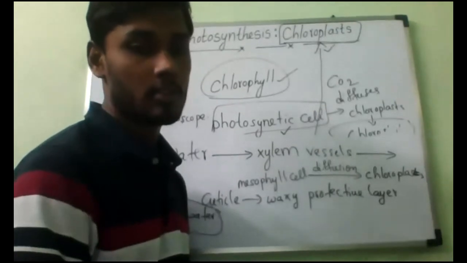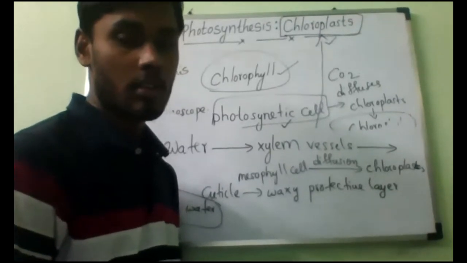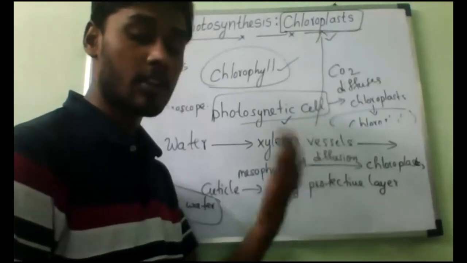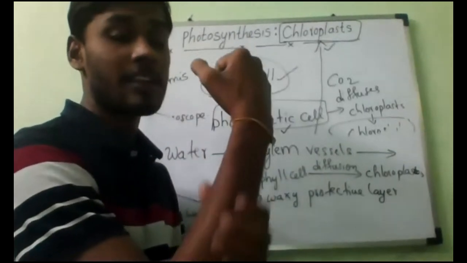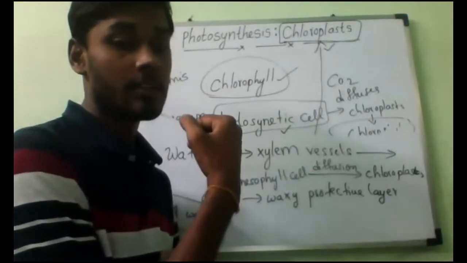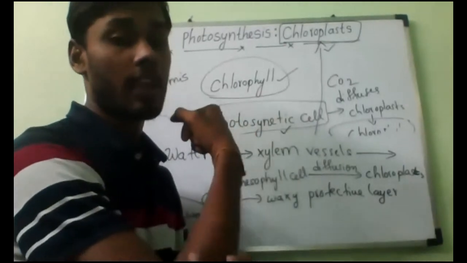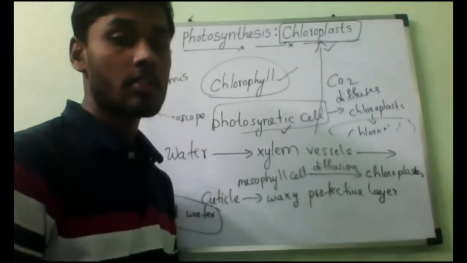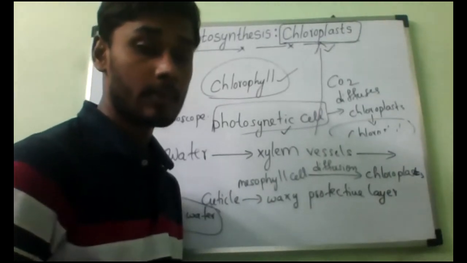Then the cuticle, including the cuticle, is the upper epidermis and lower epidermis. Above the upper epidermis, the cuticle is present, and below the lower epidermis also the cuticle is present. Suppose we take the epidermis like our skin, which is protecting our body organs. Are you understanding? Above that we have one coating layer. That coating layer is called the cuticle, which will help in reducing the loss of water. Okay, thank you.